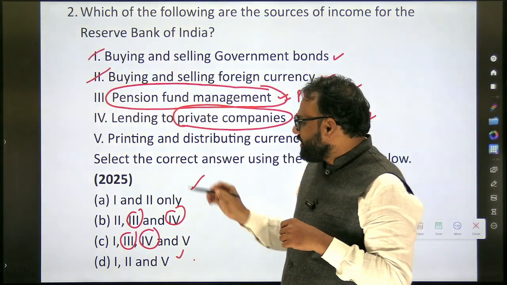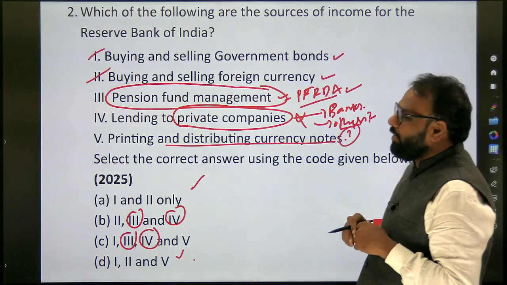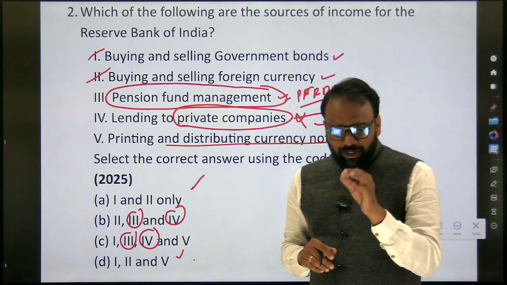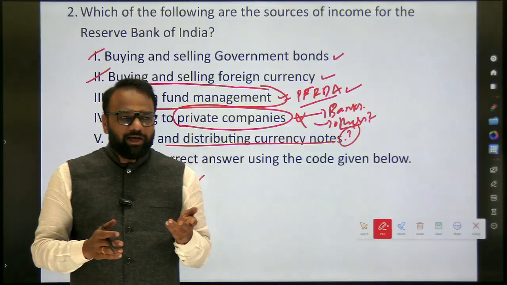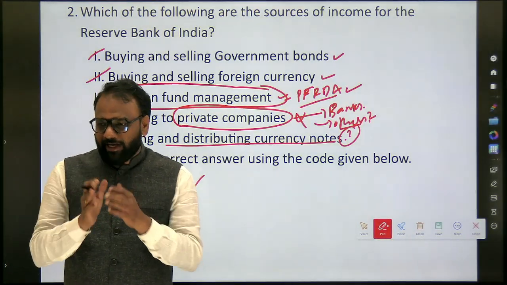Now our question is whether the fifth option, printing and distributing currency notes, is a source of income or not. For this, the notes will come into the picture. In the notes, I segregated the assets and liabilities for a commercial bank, and the sources of income and expenditure.